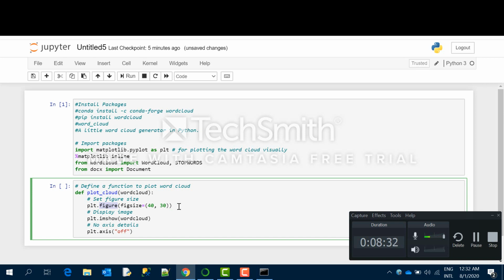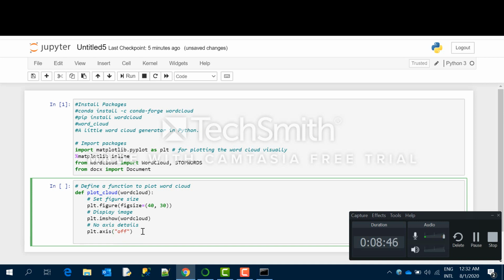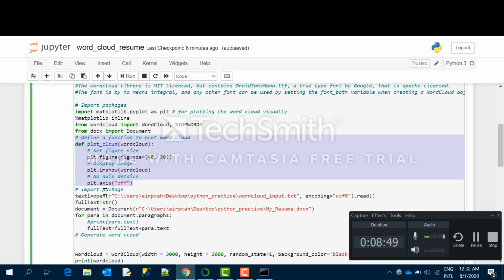So it is just plt.figure, where you give the size of the word cloud, and the imshow function we use to show the word cloud. And plt.axis, I am setting it to off so that it does not show the axis points. You can turn it on also. I will show you the difference once I generate the word cloud. Now I have to generate the word cloud.